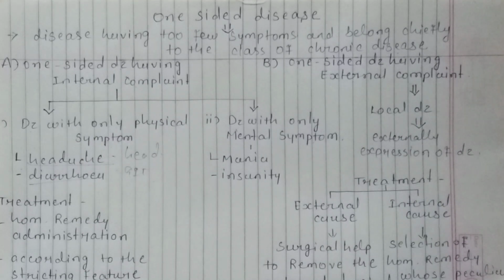So by definition, you can write in the examination that one-sided disease is chiefly a chronic disease with one or two principal symptoms which obscure almost all the other symptoms.